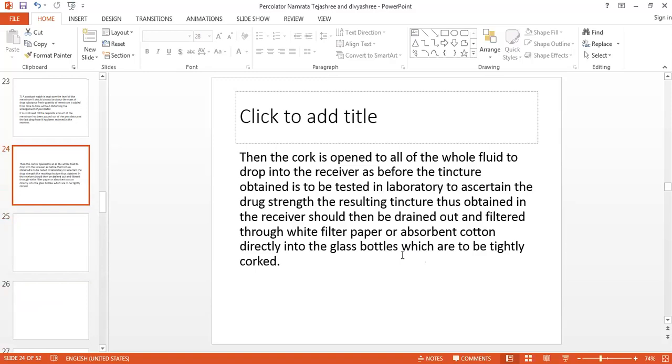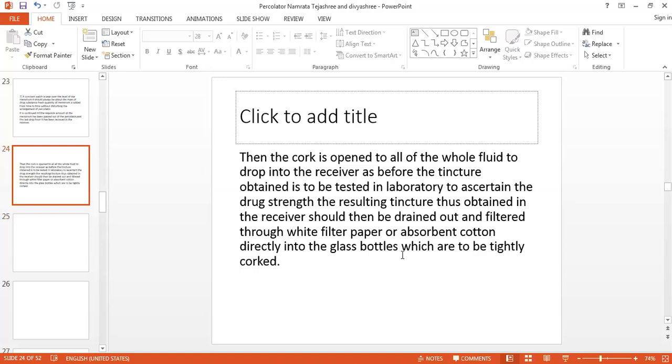For 2x, 1:9 proportion, for 3x again 1:9 proportion. Next time we will see maceration, which is again a new method of preparation of mother tincture.